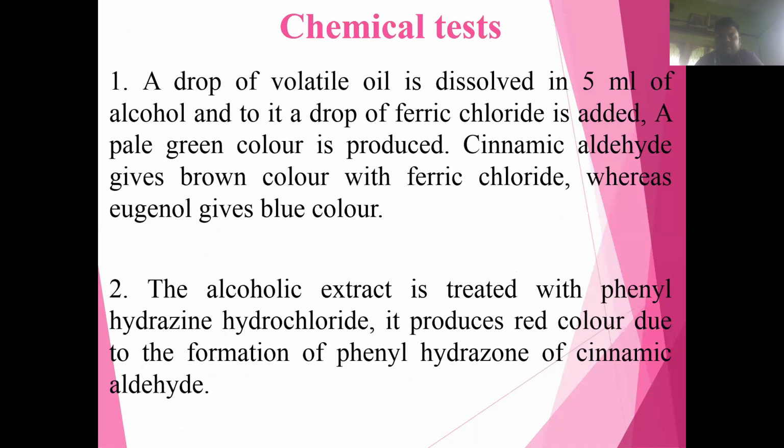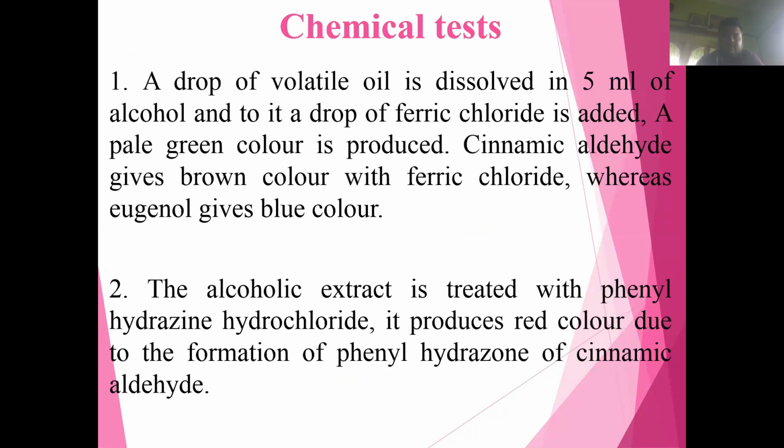Now, chemical tests for cinnamon. First of all, a drop of volatile oil, that means the volatile oil present in the cinnamon bark, is dissolved in 5 ml of alcohol. Then a drop of ferric chloride is added to it.